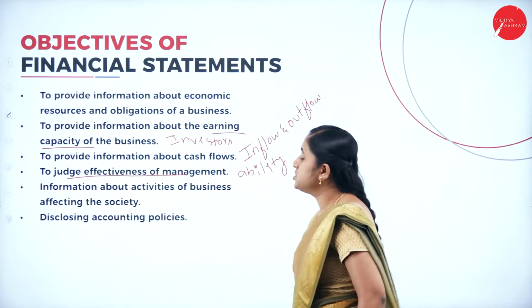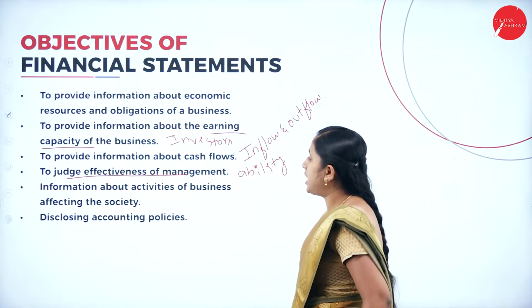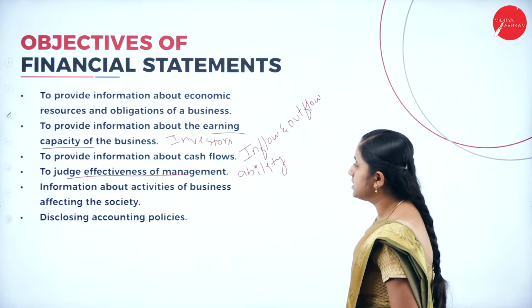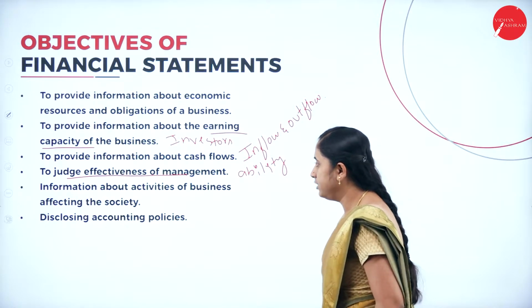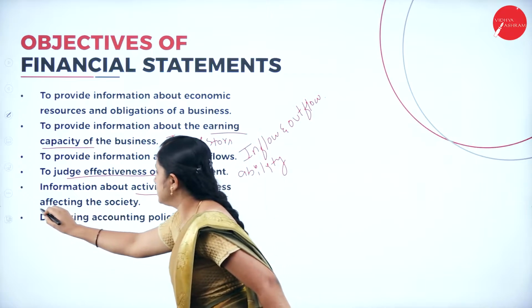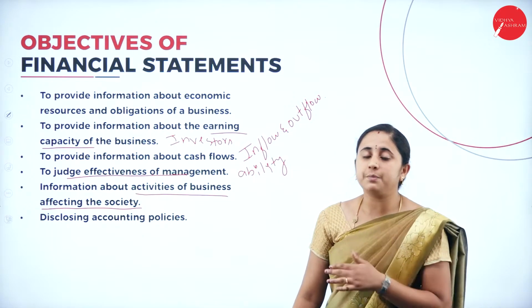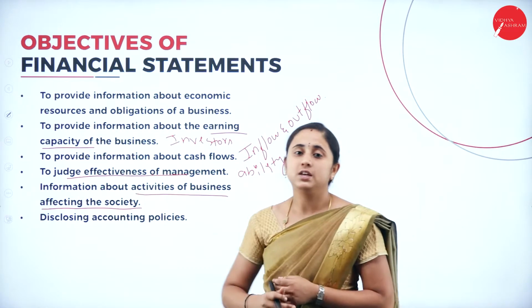Then, information about activities of business affecting the society: the activities taking place in the business, and how they affect the society.